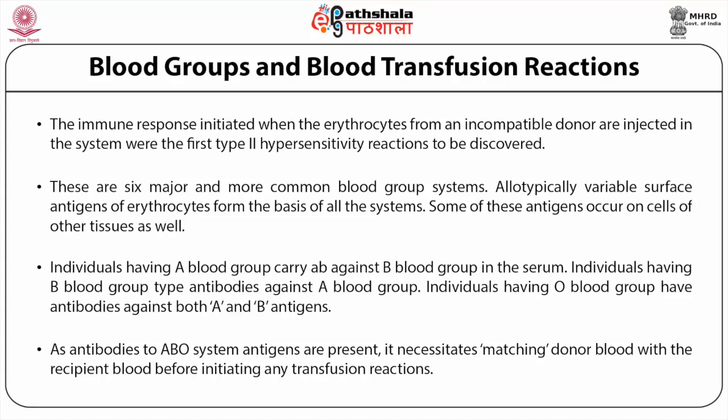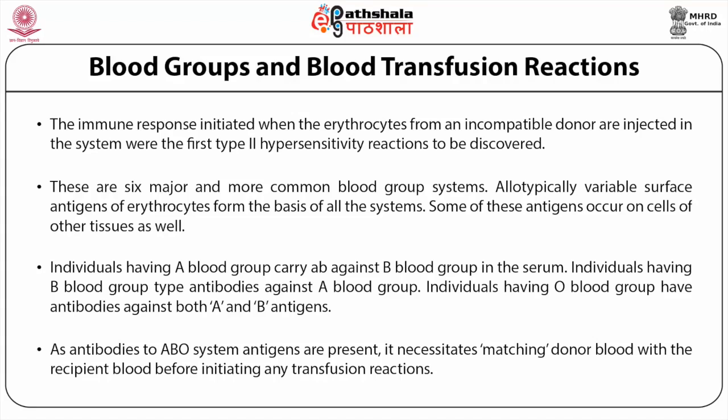However, the severity of the reaction depends upon the isotype and amount of the antibodies. Prior to transfusion, the antibodies present against the non-self blood group antigens are usually of IgM type. Other blood group antigens may also produce IgG. Leukocytes and platelets of the donor blood group also provoke immune response.